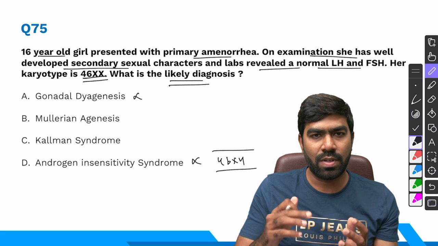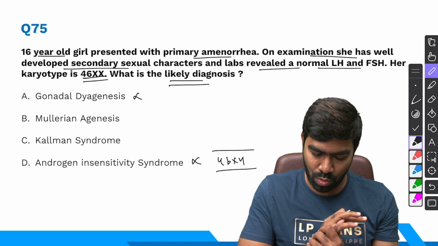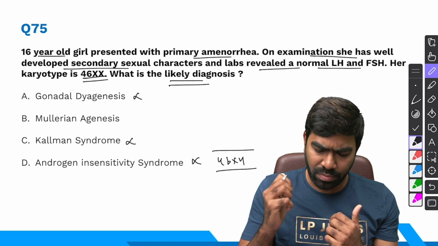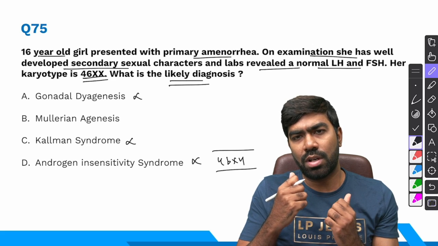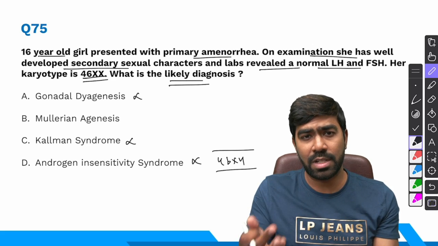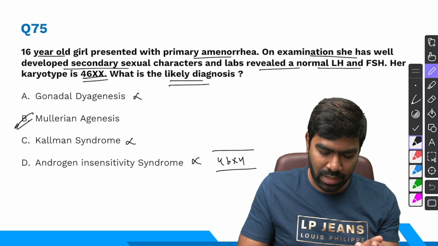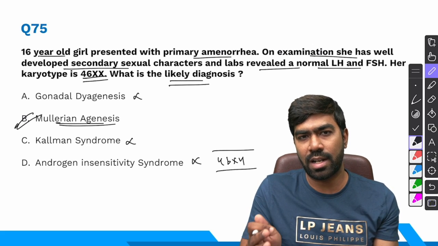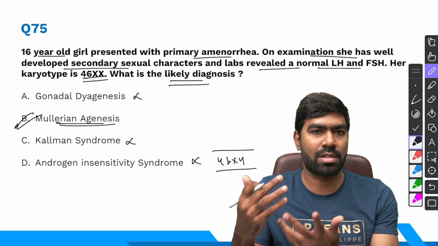Gonadal dysgenesis patients will have a high FSH and high LH, and they won't have secondary sexual characters, so ruled out. Kallmann syndrome, again, it's isolated GnRH deficiency, so you're going to have low LH and low FSH along with absent secondary sexual characters and anosmia, of course. So that's also ruled out. The only thing that's left is Müllerian agenesis. That's the right answer for this question, which is also called MRKH or Mayer-Rokitansky-Küster-Hauser syndrome.